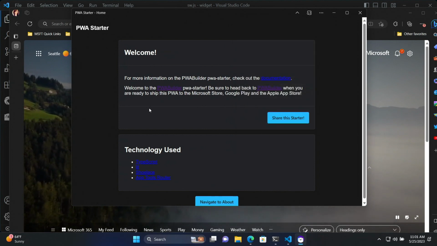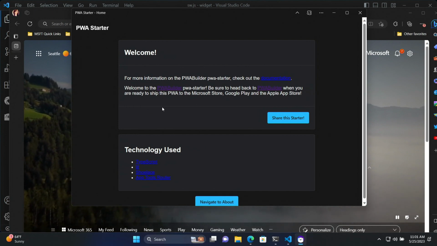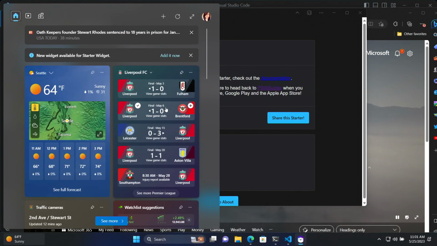And because widgets are already built in with this sample, I can now pop open the widget board using Windows W. And you can see right here it says new widget available for starter widget. We're going to add it right now. And it's thinking. Maybe it works.